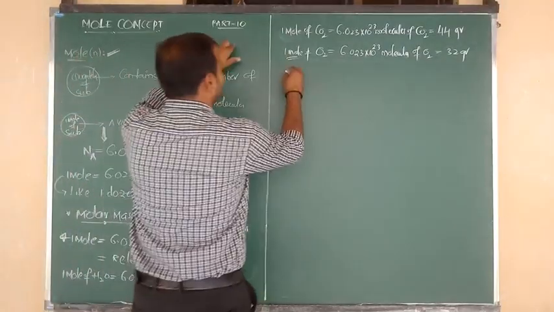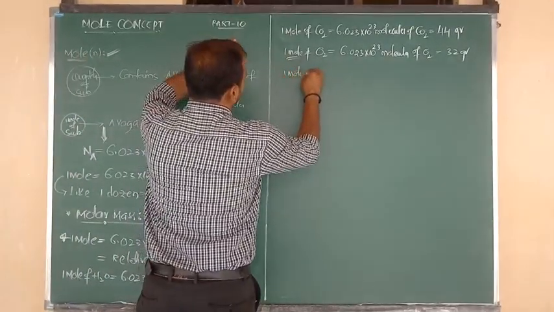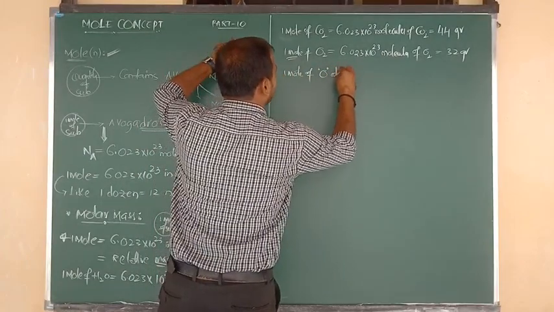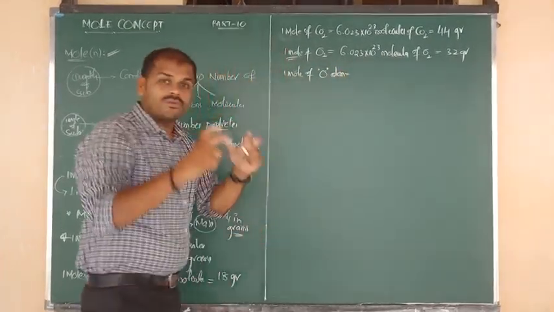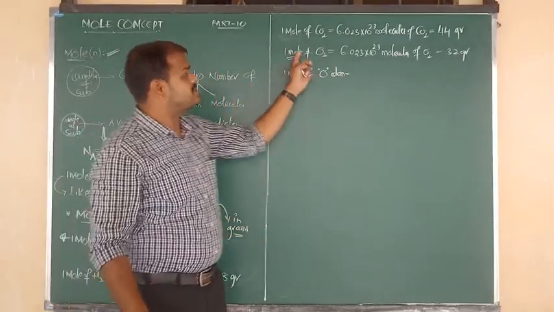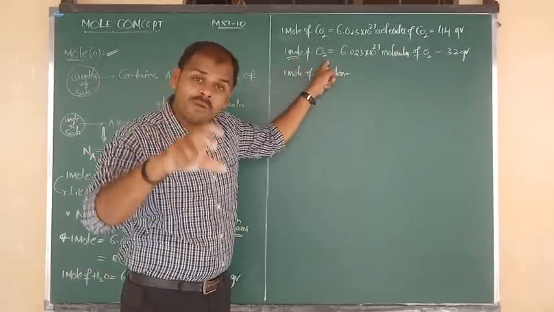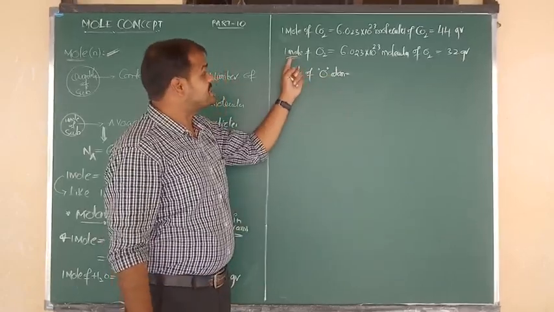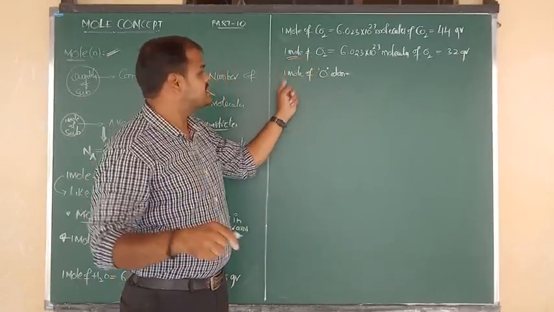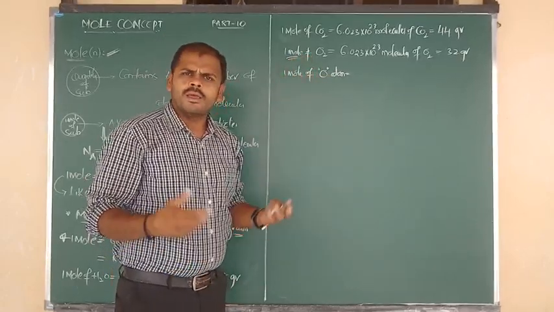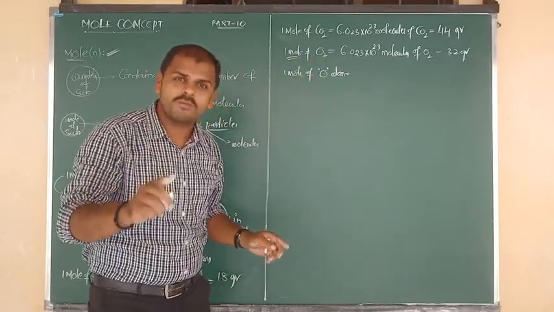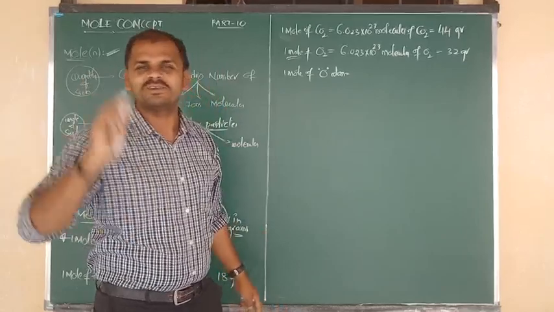One more example. 1 mole of oxygen atom. In the above example, see that 1 mole of oxygen molecule, O2 is a molecule, O is an atom. This is 1 mole of oxygen molecule, this is 1 mole of oxygen atom. Maybe oxygen molecule, maybe oxygen atom, whatever it may be, 1 mole means it should contain Avogadro's number.